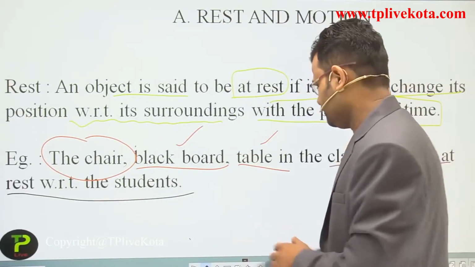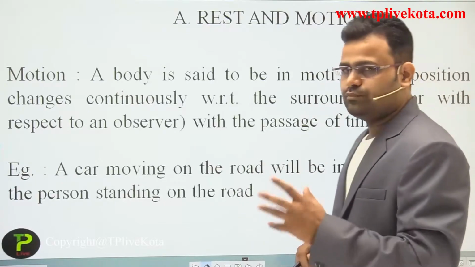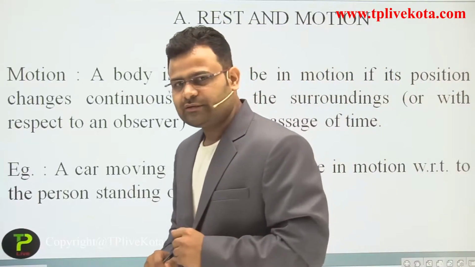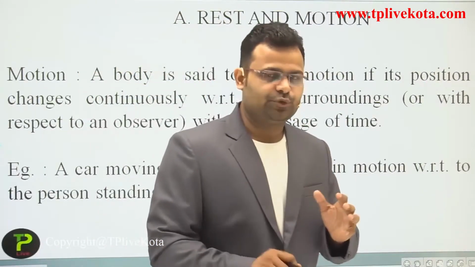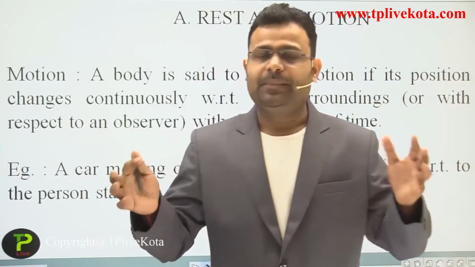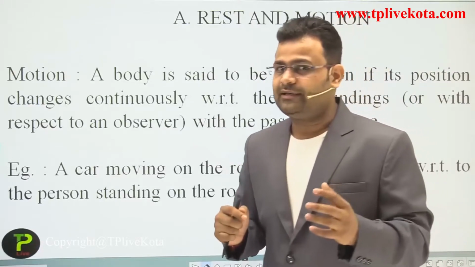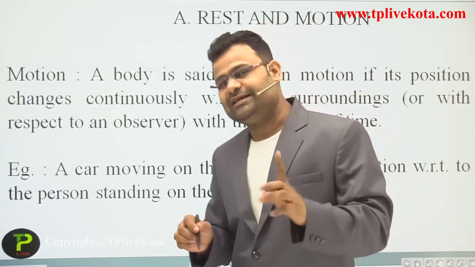Okay students, now after that, motion. What is motion? Just like rest, where the position does not change, in motion the position changes.